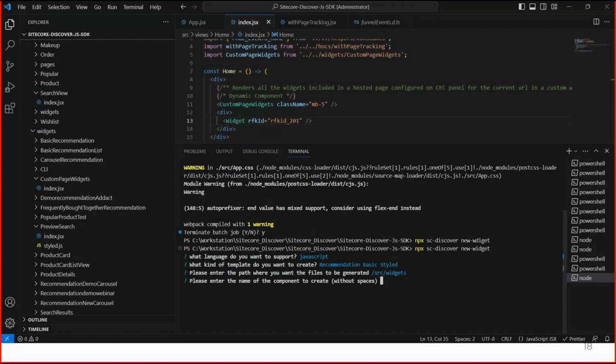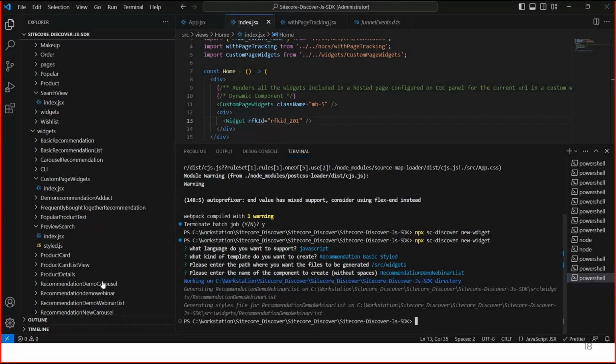Let me give the name of this widget: recommendation demo webinar list.